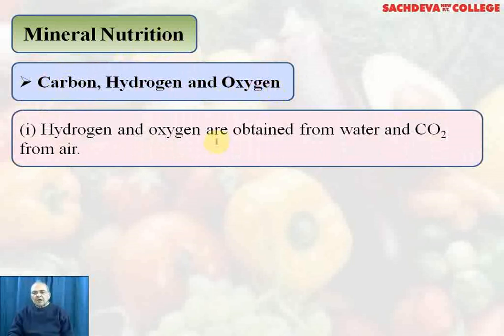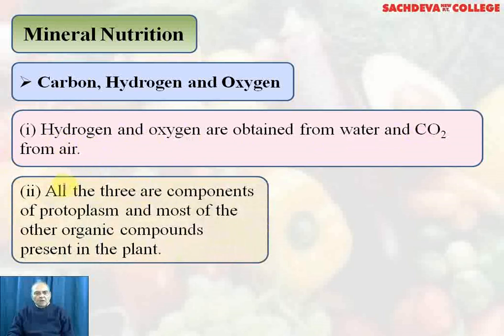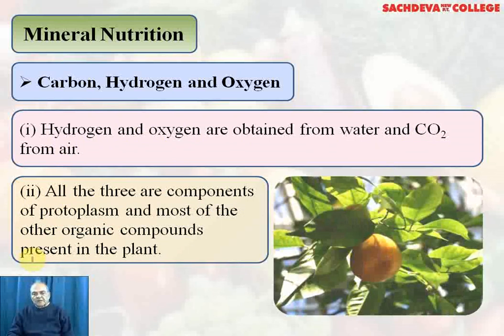Hydrogen and oxygen are obtained from water and carbon dioxide from the air. All the three are components of protoplasm, and most of the other organic compounds are made up of these macronutrients. And this is the deficiency of carbon, hydrogen and oxygen in the citrus fruit.